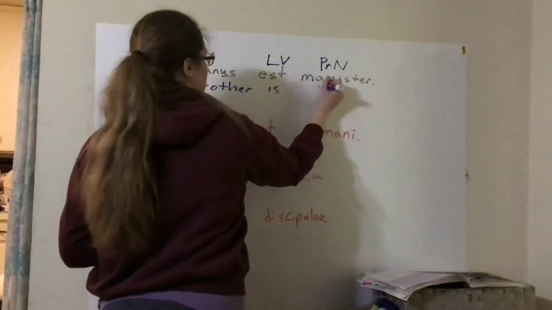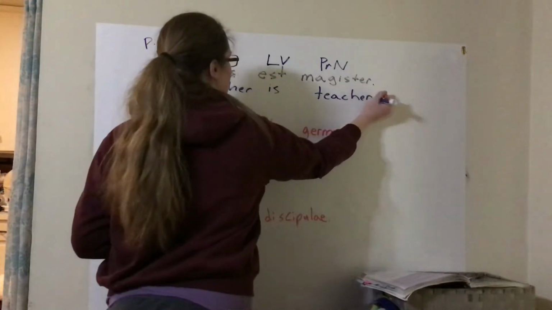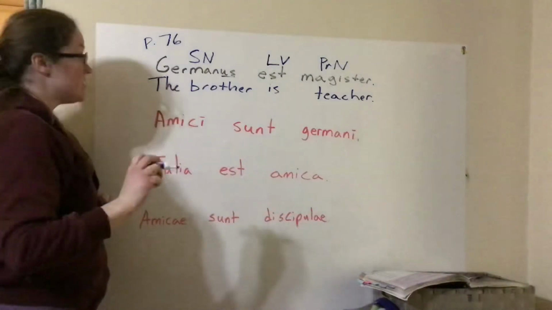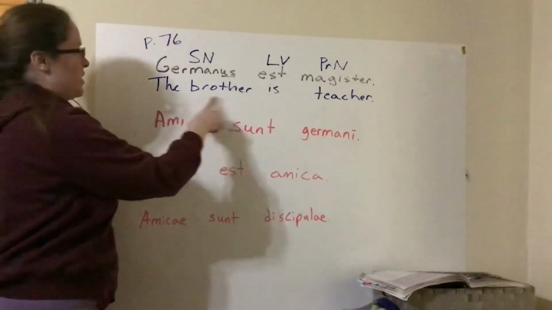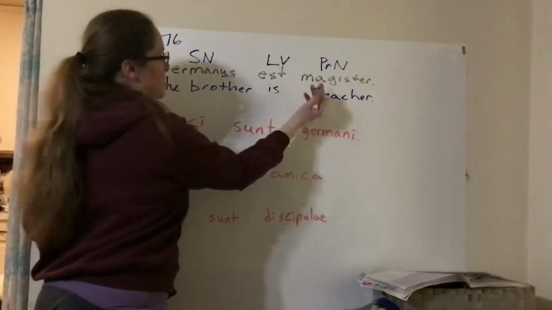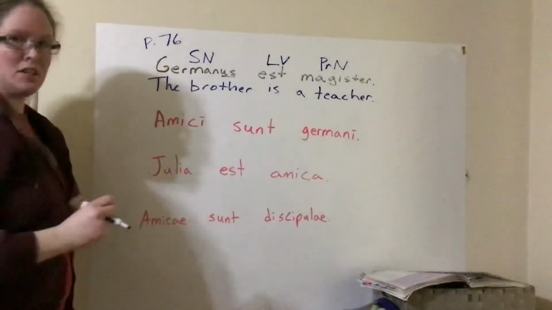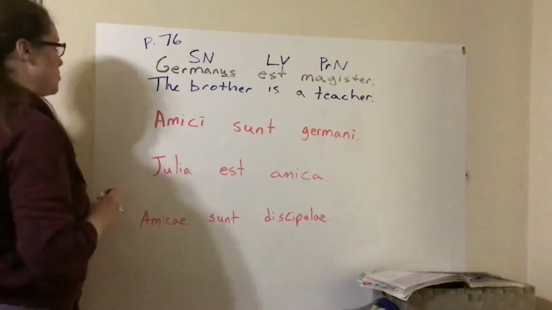We'll just write teacher. But remember, Latin doesn't have a word for the or a, so we need to add those in. The brother is, I'm going to go with a teacher. I think that sounds a little more natural than the brother is the teacher, but it could be that too. All right, there's sentence 1.